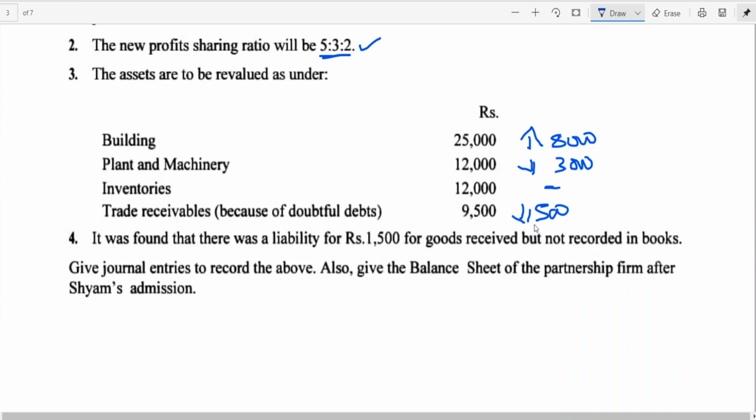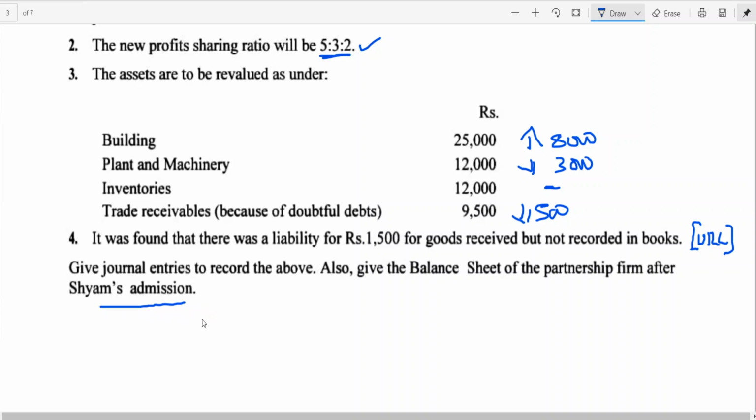Is this clear to all of you? Okay, then it was found that there is a liability for 1,500 for goods received but not recorded in the books. This is nothing but unrecorded liability. Give journal entries to record the above. Also give the balance sheet of the partnership firm after Shyam's admission.